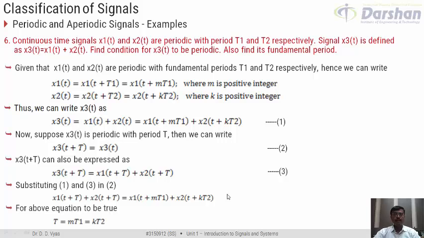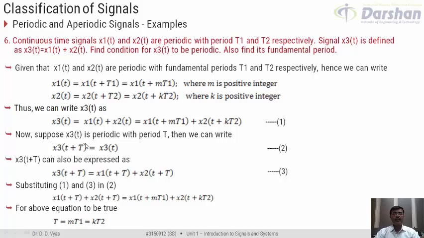That is, for the above equation to be true, capital T should be equal to mT1 and it should also be equal to kT2. Understand this: we have assumed that x3(t) is periodic and its period is capital T, and now we are getting the condition on capital T for this to be true.